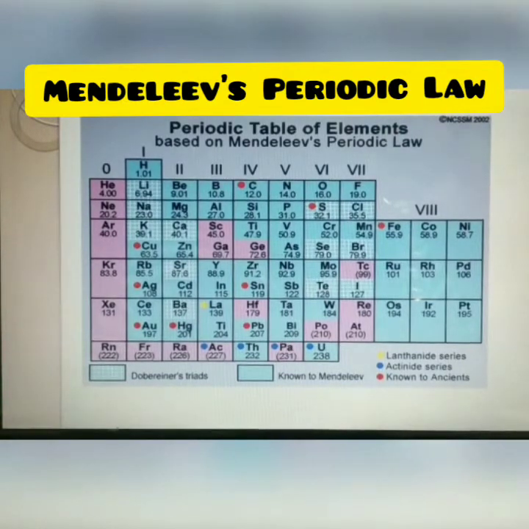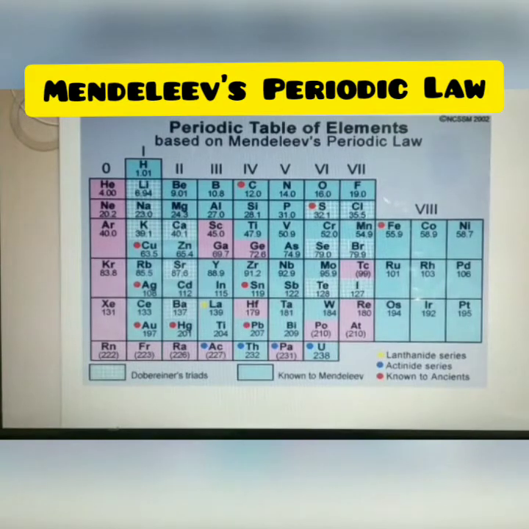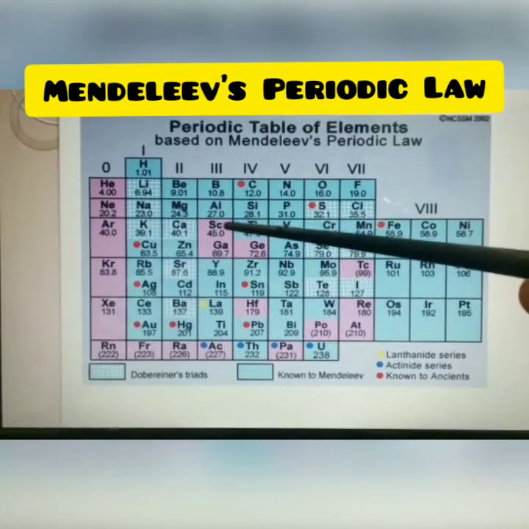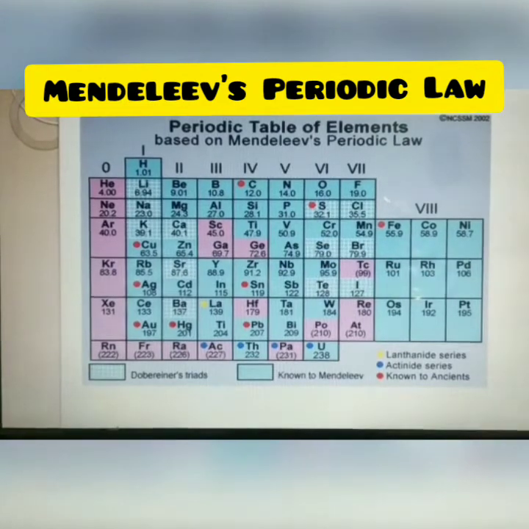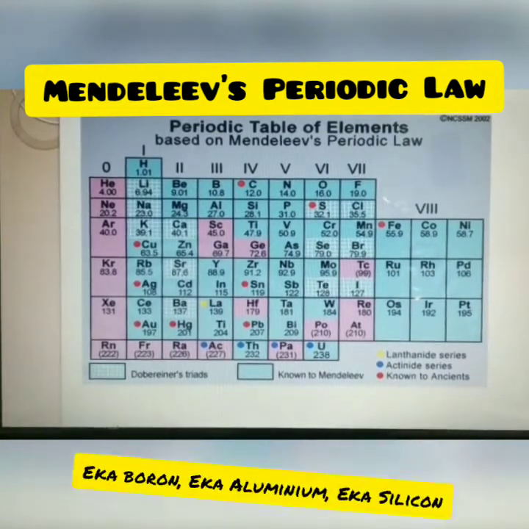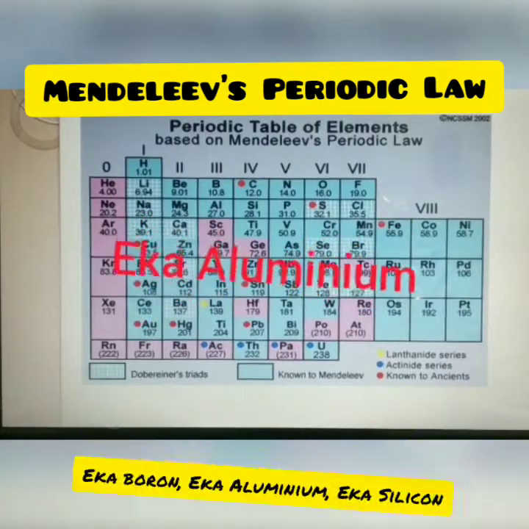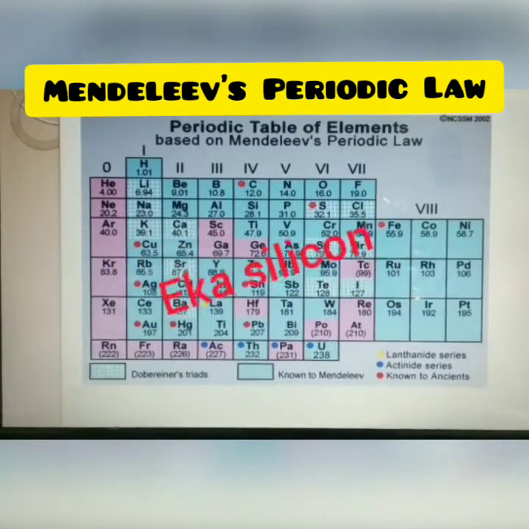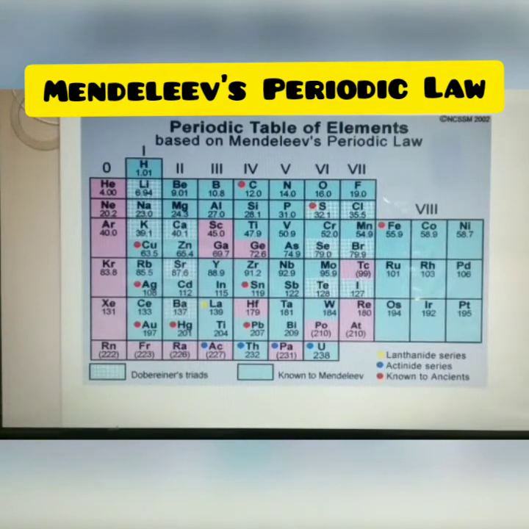Mendeleev named them by using the Sanskrit numeral Eka, meaning 1, as a prefix for the name of the preceding element in the same group. For example, the properties of scandium, gallium and germanium, which were not discovered at that time, were found to be similar to Eka aluminum and Eka silicon respectively. The missing elements were discovered later and their properties were found to be quite similar to those predicted by Mendeleev.